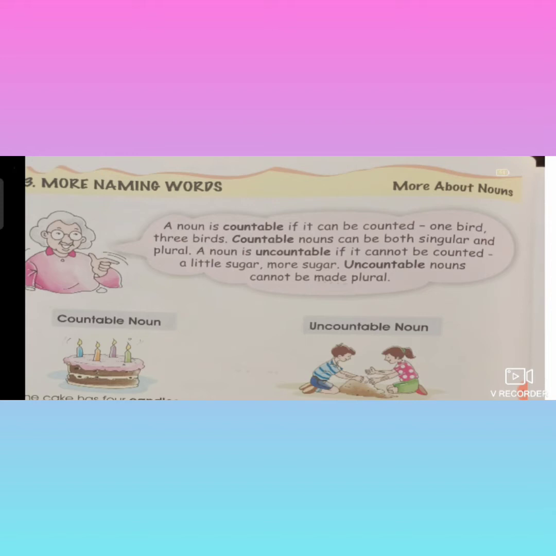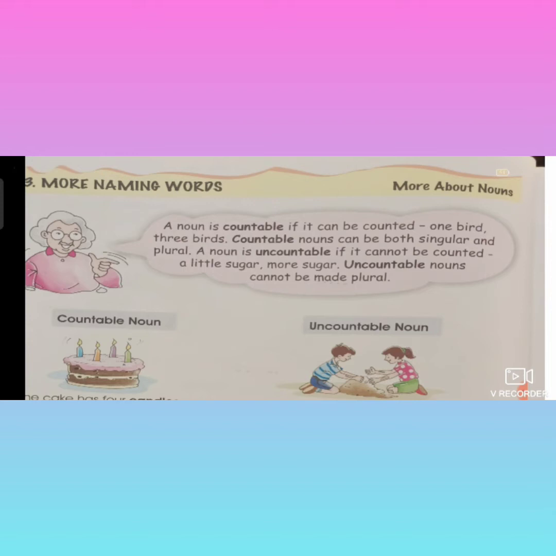And a noun is uncountable if it cannot be counted. For example, they had given a little sugar, more sugar. That is called an uncountable noun. For uncountable nouns, there is no plural. It cannot be made plural. Sugar, sugar only. Understood, children?